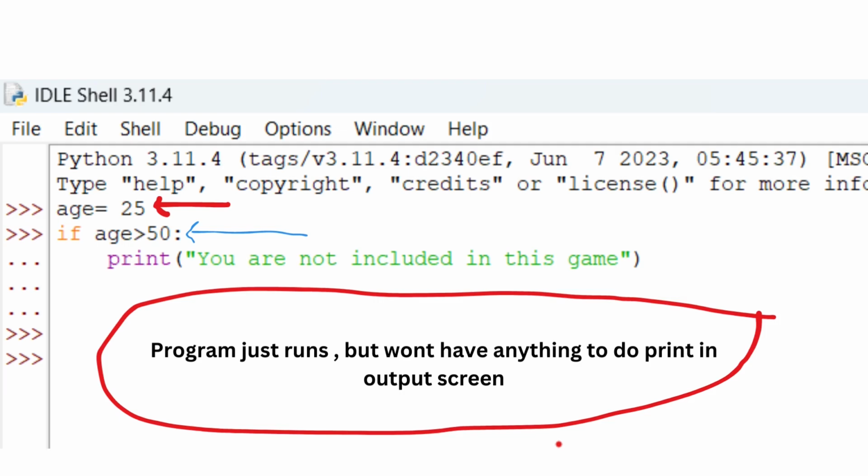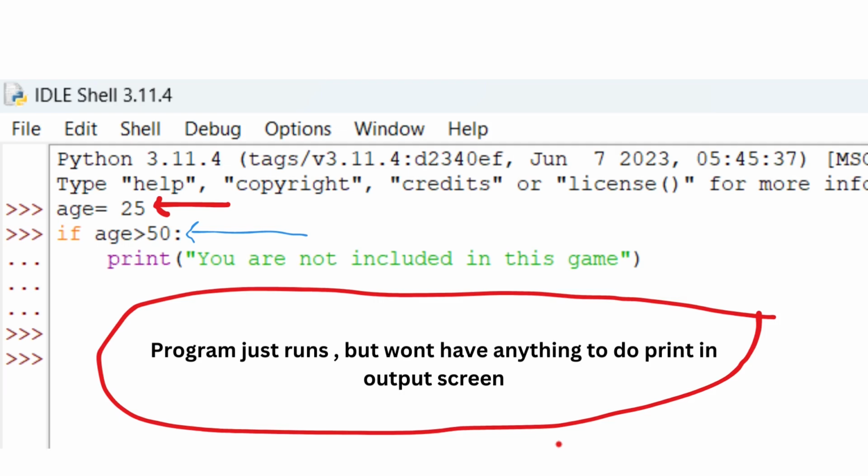Here I have given age as 25, but in the condition I have used age is greater than 50. So normally the conditional test would fail, and the line inside will not be executed. If the conditional test evaluates to true, only then the code following the if statement is executed. Otherwise, Python ignores the code following it. Here in this program, it ends as the conditional test fails. The age is 25, but the conditional test needs age greater than 50.